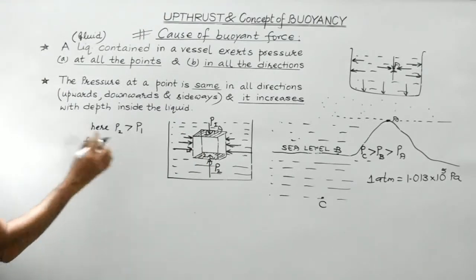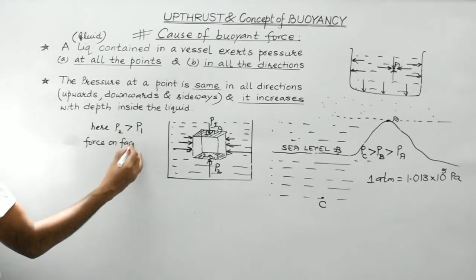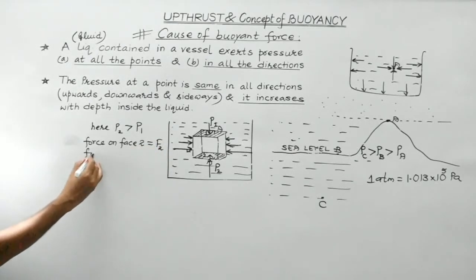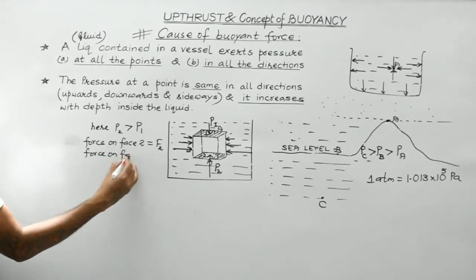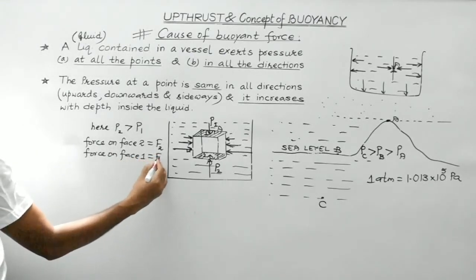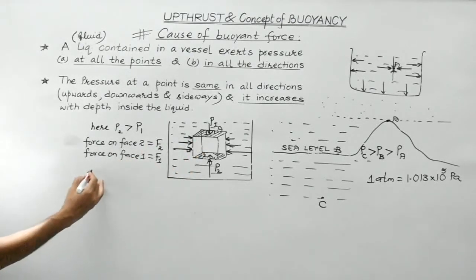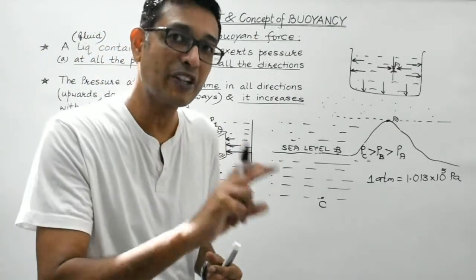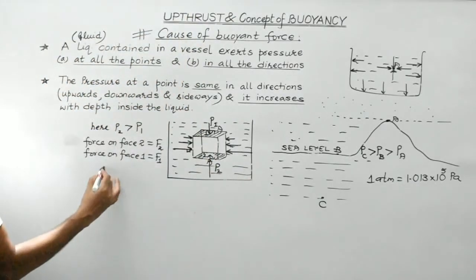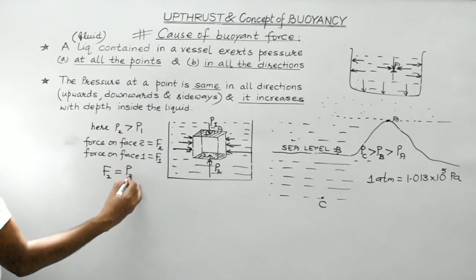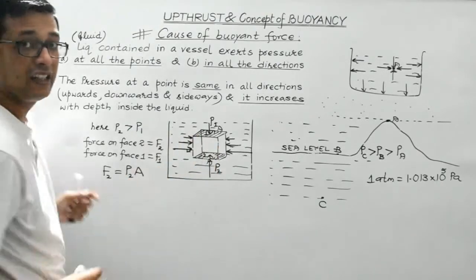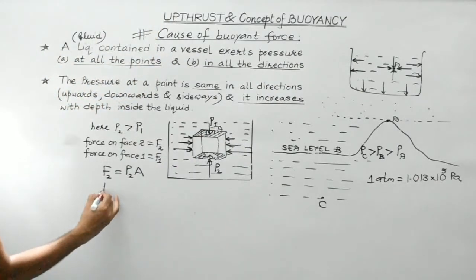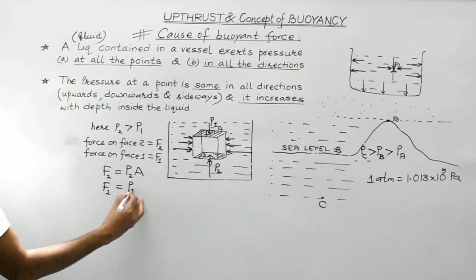So net force, or rather force on face 2, suppose it is F2. Force acting on face 1, suppose it is F1. So obviously, as we are aware, pressure is force per unit area. So force would be pressure multiplied by area. So F2 would be equal to P2 into A. A is the area of the bottom and the top face of the body under consideration. Similarly, F1 would be P1 into A.